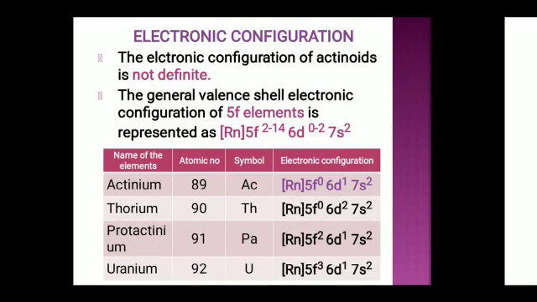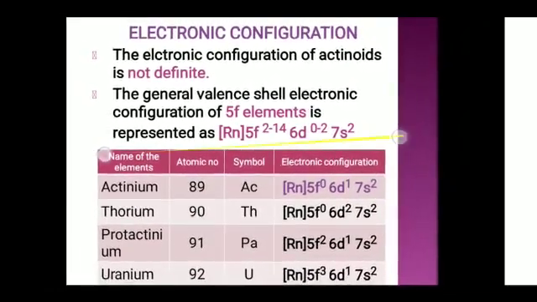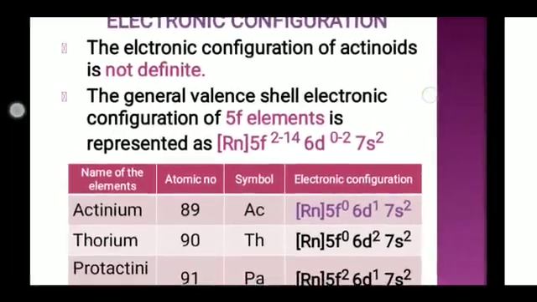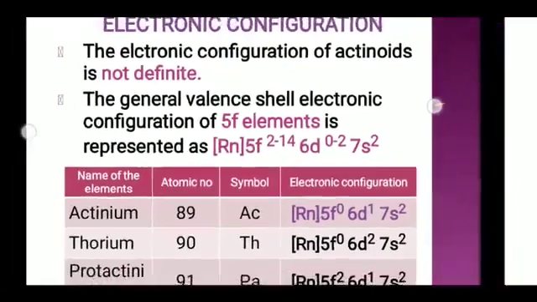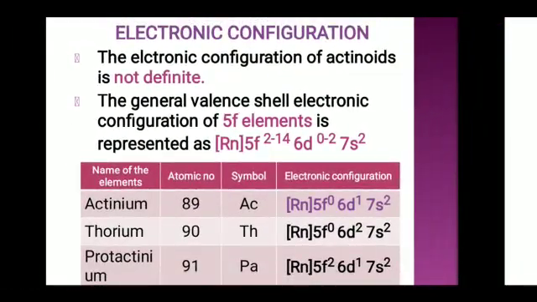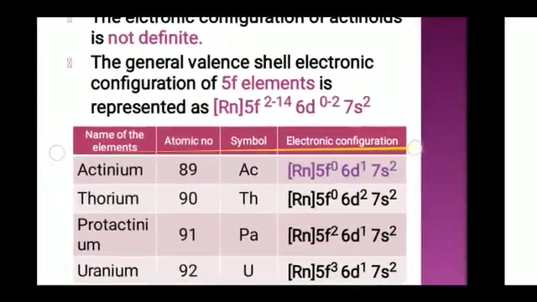Electronic configuration of actinides. The electronic configuration of actinides is not definite. The general valence electronic configuration of the 5f elements is Rn 5f2 to 14 6d0 to 2 7s2. In the tabular column I gave the electronic configuration for actinides.